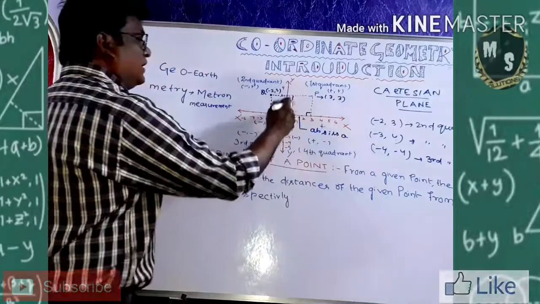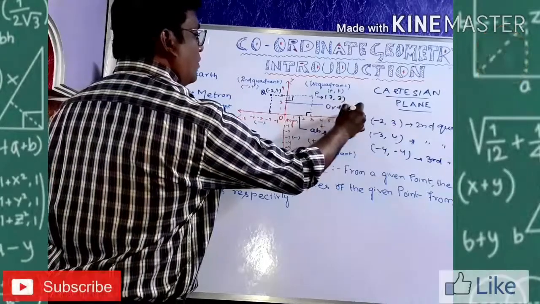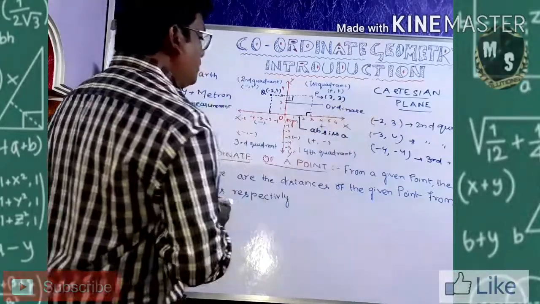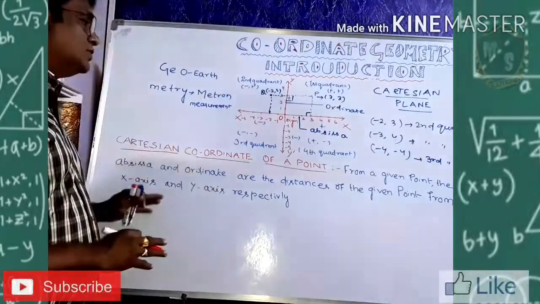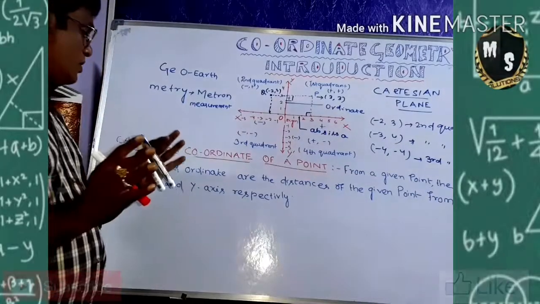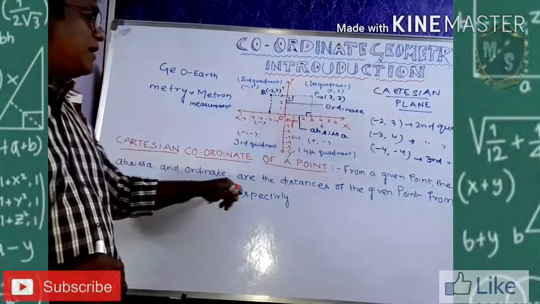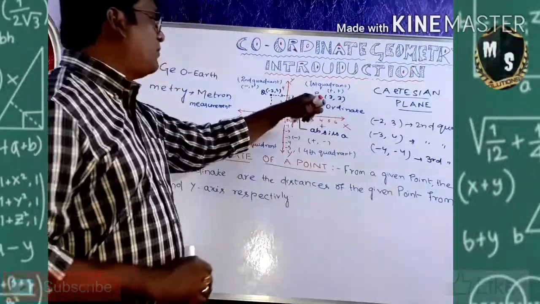And the vertical axis is always called the ordinates. Clear? So now the abscissa and ordinate, I hope you understood nicely. From a given point, here is the given point, we are going to determine the distance. The abscissa and ordinate are the distances of the given point. What is the point? 3, 3.